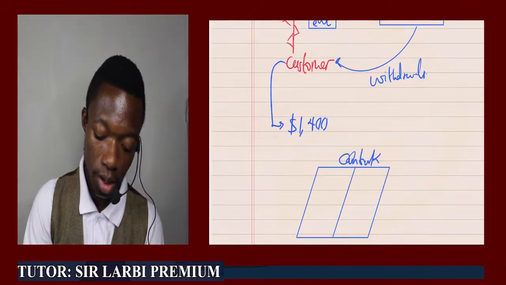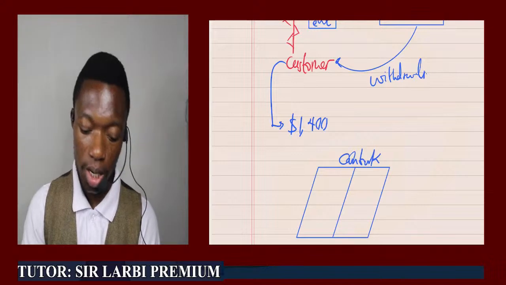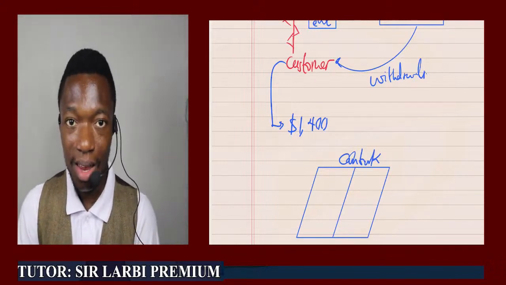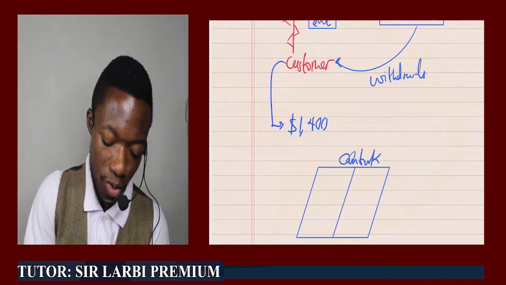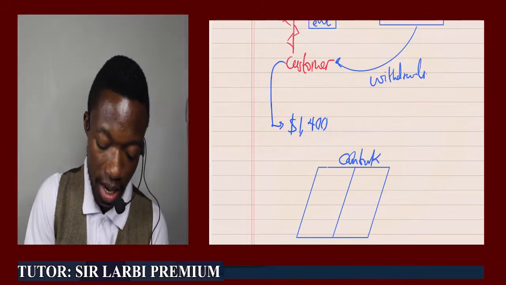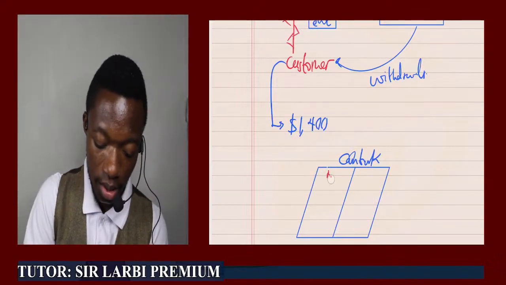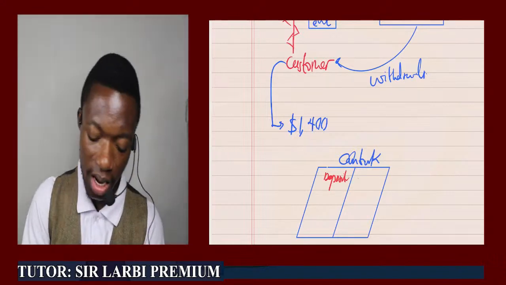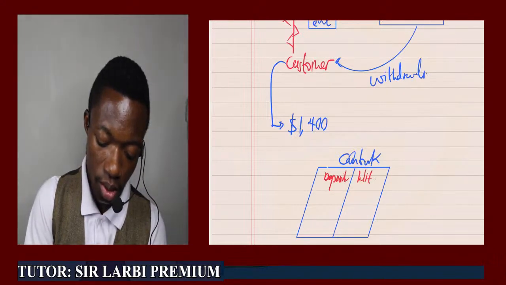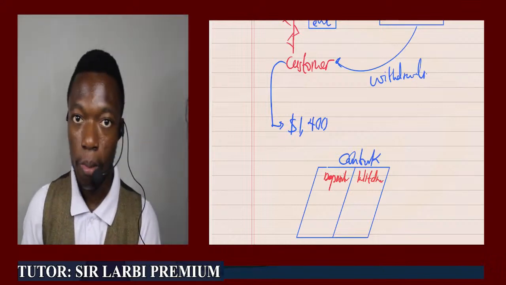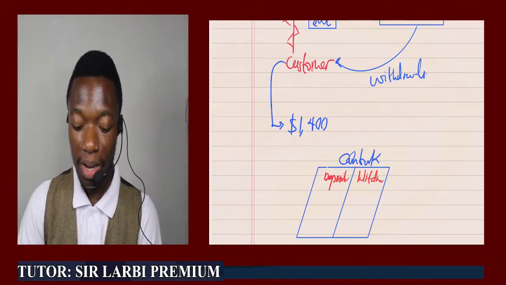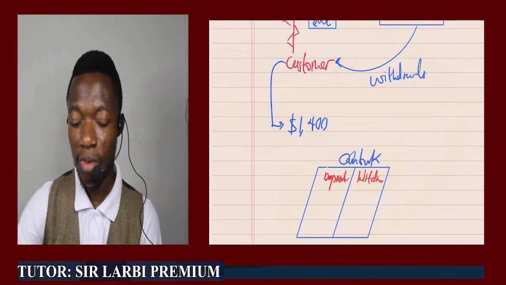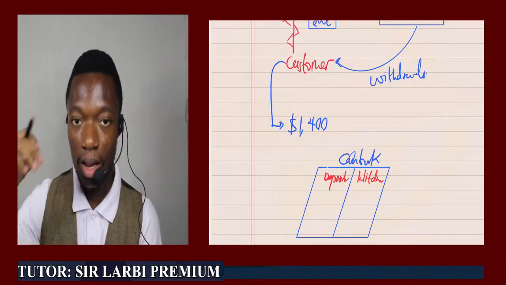Within the cash book, any deposit you make will be reflected here, and any withdrawals you make will go to this side. At the end of the day, we expect the deposits and withdrawals by the customer to have the same effect as what happens in the bank statement.